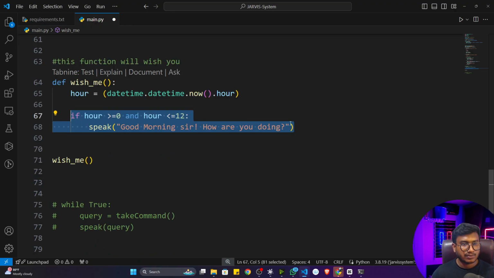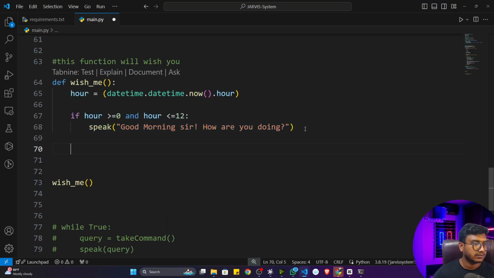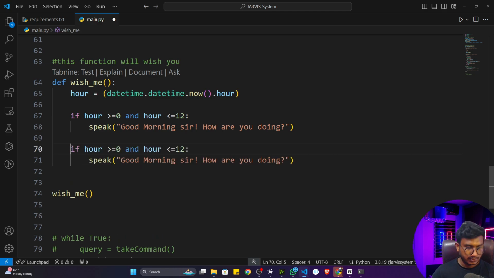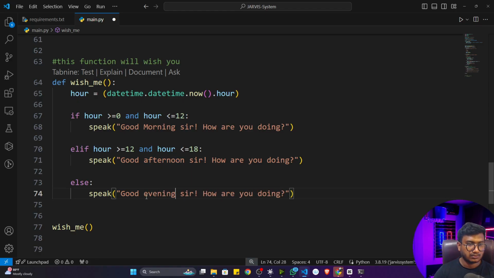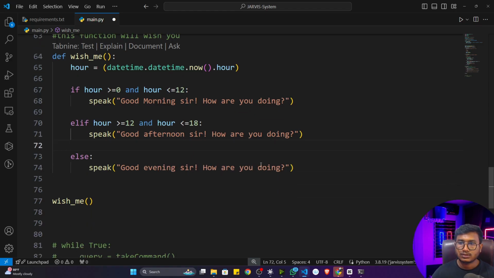Similarly, I will just write one elif condition. If my hour is greater than 12 and it is less than, let's say, 18 hours, that means it's good afternoon. You can simply calculate the time. You will see that it's afternoon time. Or in the else condition, good evening. That means if it is more than 18, it will give you good evening at that time. I hope you got it.